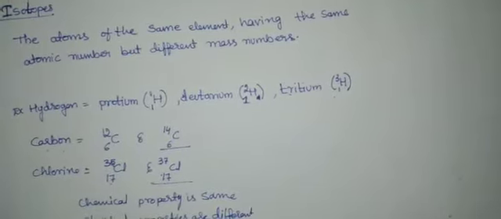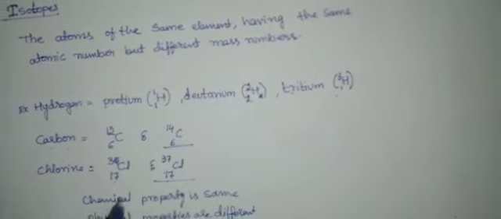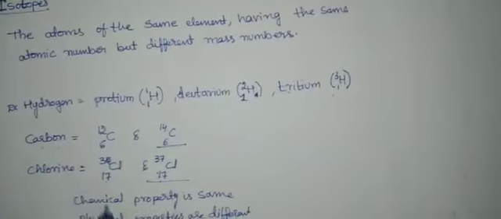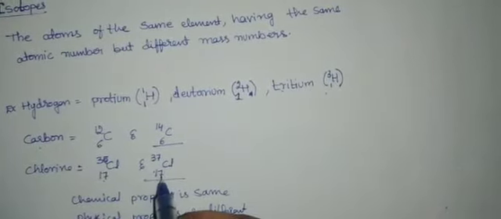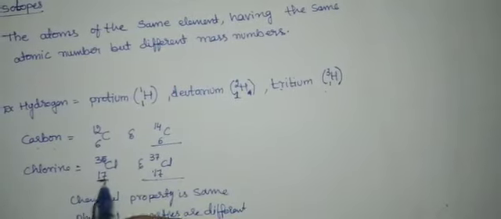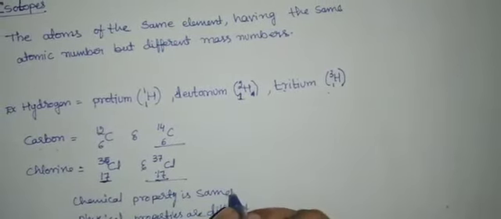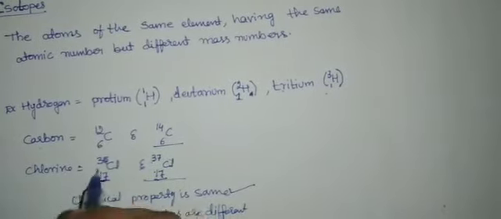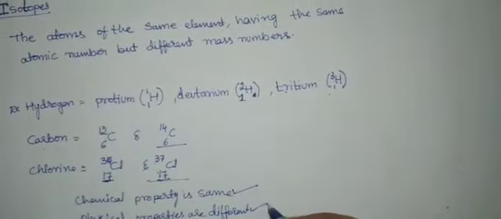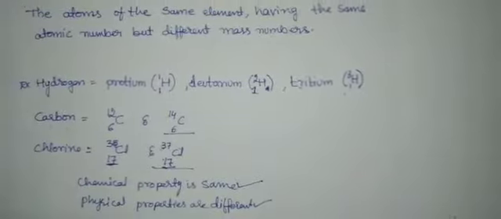So you get it out why the chemical property is the same. Students, remember, the property of any atom or element depends on the number of protons. Number of protons means the atomic number. So that's why the chemical property remains the same. And since the mass number is changing, physical properties will differ.